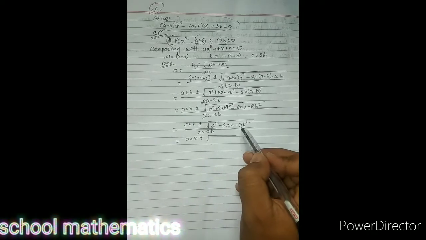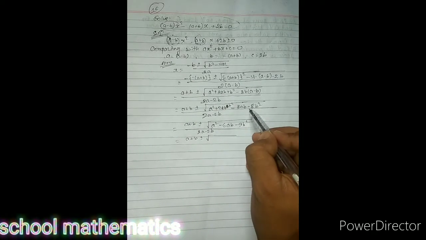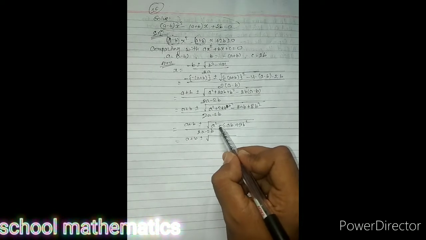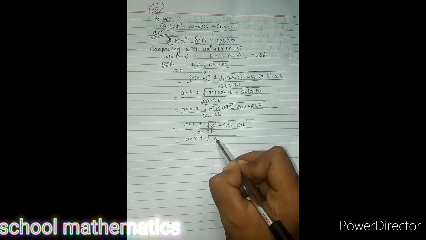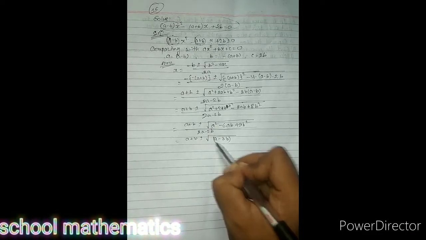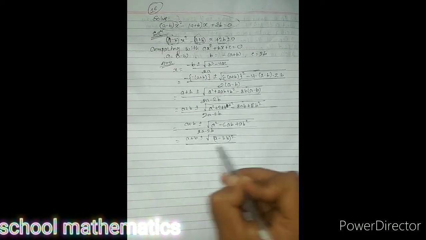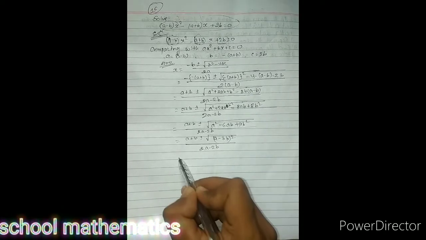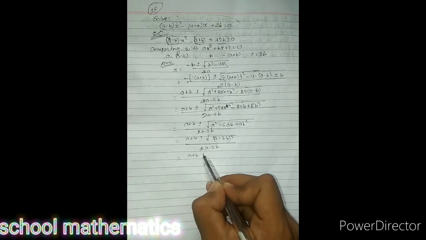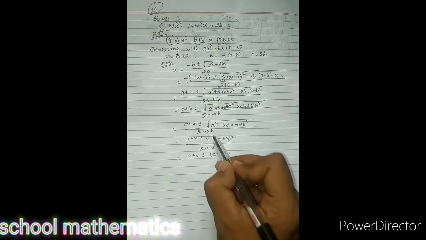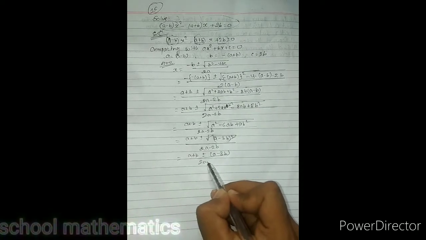Now minus minus plus, it is 9. So a square minus 6ab plus 9b square means a minus 3b whole square. 3 2s are 6, 3 3s are 9. Divided by 2a minus 2b. a plus b plus minus a minus 3b only will be there, because the square and square root can be cancelled.